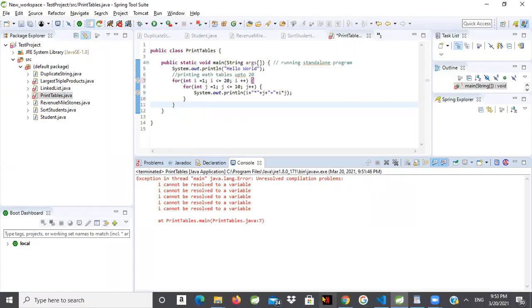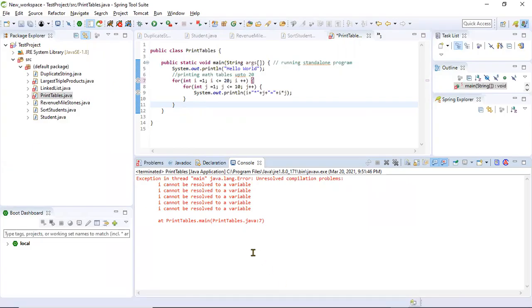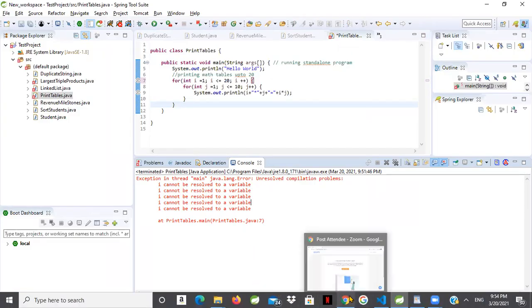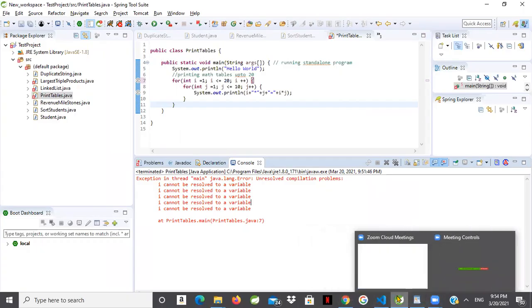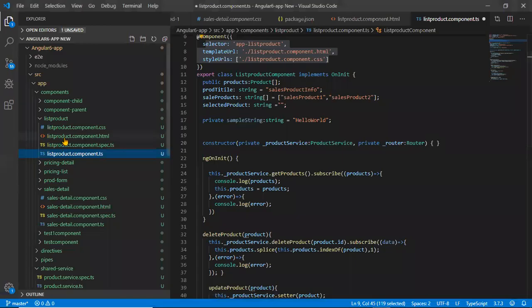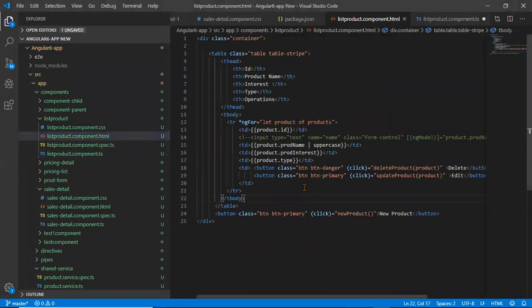So I thought V8 is not a compiler, because there's no compiler in JavaScript. You can directly run it. Let me go to an example. Let's take this one. I can directly run this HTML code inside the browser.